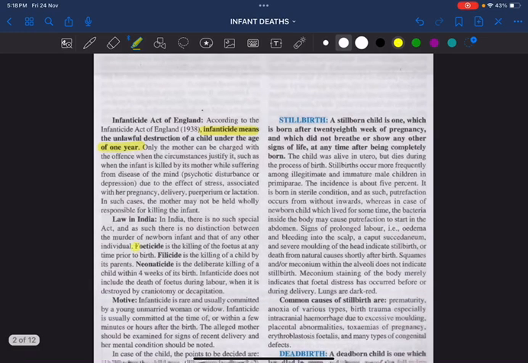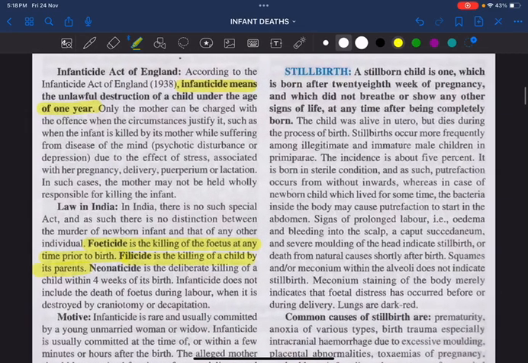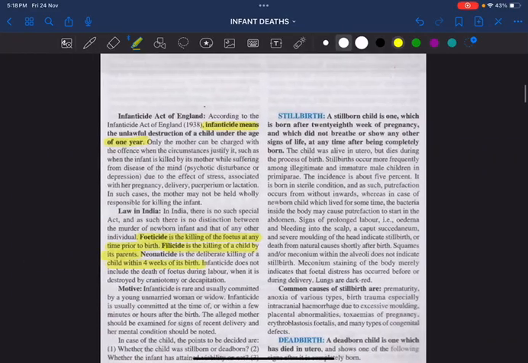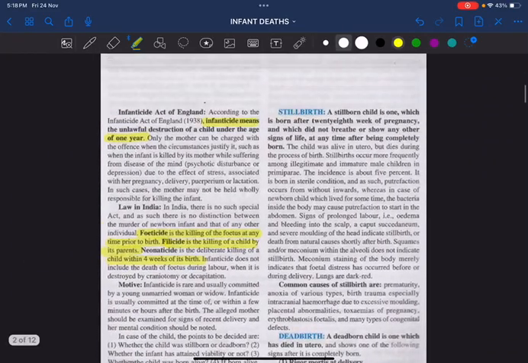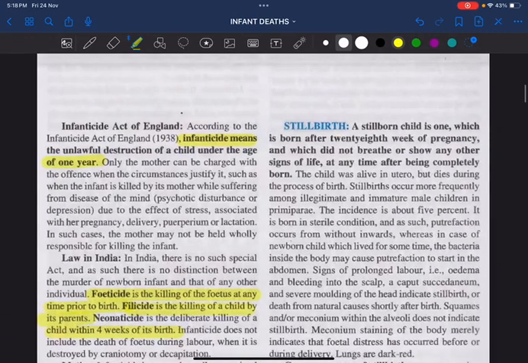Feticide means killing of a fetus at any time prior to birth. Filicide means killing of a child by its parents. Neonaticide means deliberate killing of a child within 4 weeks of its birth. Fine. What do you mean by the term stillbirth? Very, very important. In India, stillbirth is defined as a child born after 28 weeks of pregnancy.